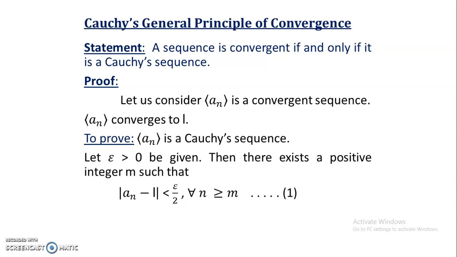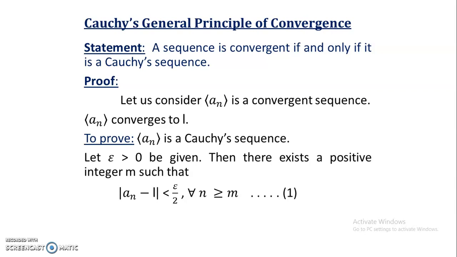A sequence is convergent if and only if it is a Cauchy sequence. Now we shall consider that. Let us consider that An is a convergent sequence. Next we need to prove that it is a Cauchy sequence. So we assume that the sequence is convergent, which converges to a limit L.